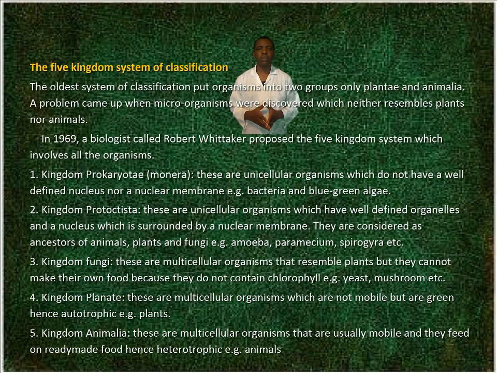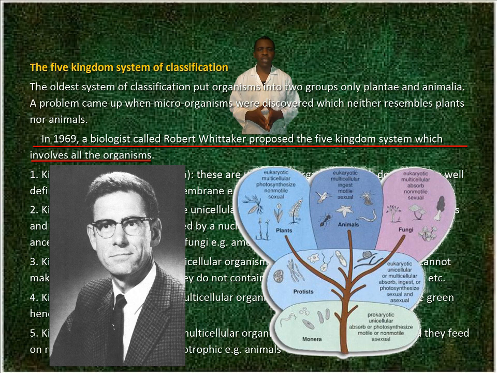The five kingdom system of classification. The oldest system of classification put organisms into two groups only, Plantae and Animalia. A problem came up when microorganisms were discovered which neither resemble plants nor animals. In 1969, a biologist called Robert Whittaker proposed the five kingdom system, which involves all the organisms.